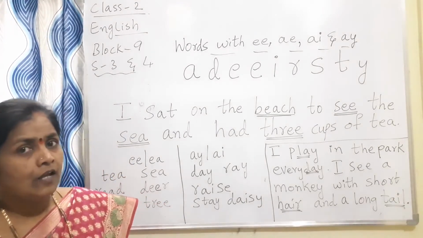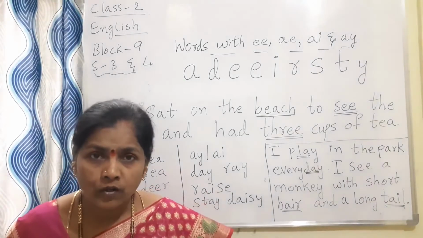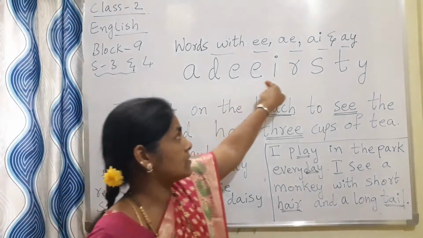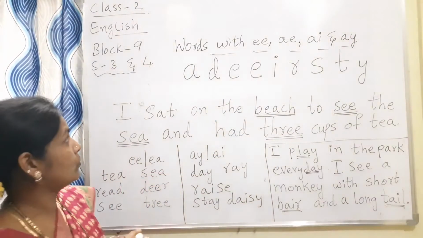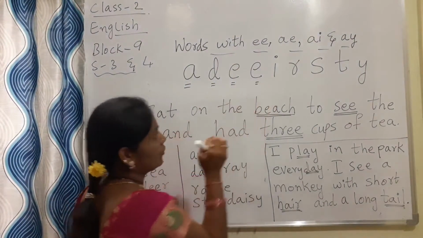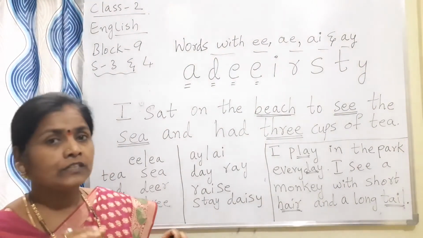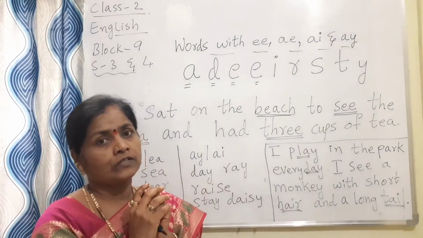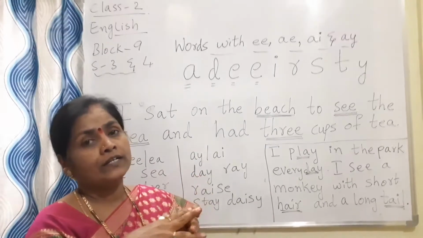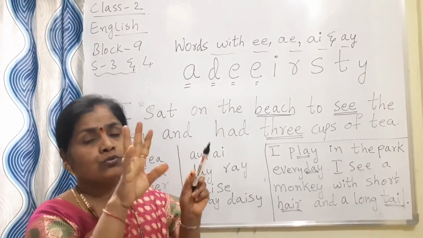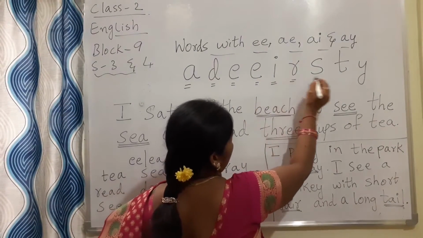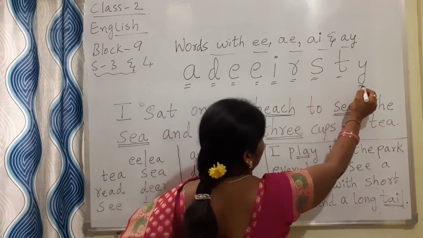Now everyone look at the board. While you are watching the video, pause the video here and take your letter cards. All these letter cards you have to take: A, D, E, E. If you have 2 E's, you can use 2 letter cards. Otherwise, you can use a letter any number of times. More times you can use I, R, S, T and Y.